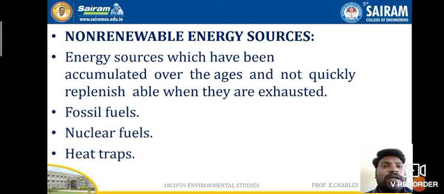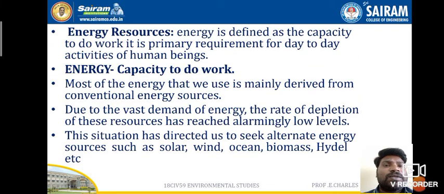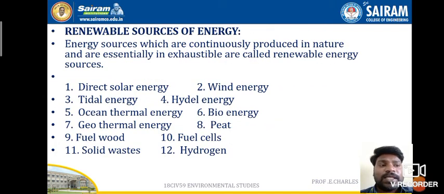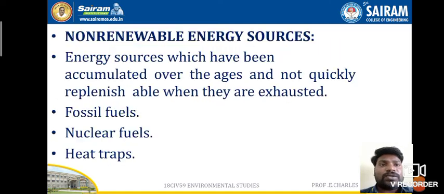Now once again we will check. First we have seen the energy resources, how energy is defined, and what the definition of energy is, and we have seen the different types of energy resources available in nature. For example, alternate energy resources, that is solar, wind, ocean, biomass, hydel, etc. And then we have seen the list of renewable energy resources. All these things we can reuse again and again, there is no end for that. Those kinds of things come under renewable sources of energy.